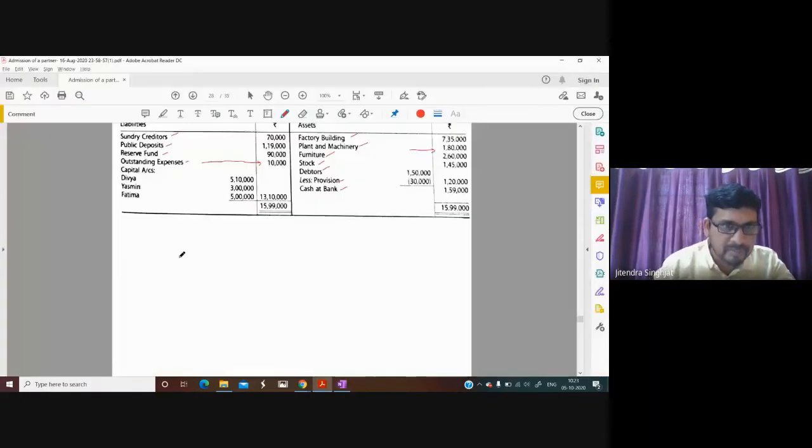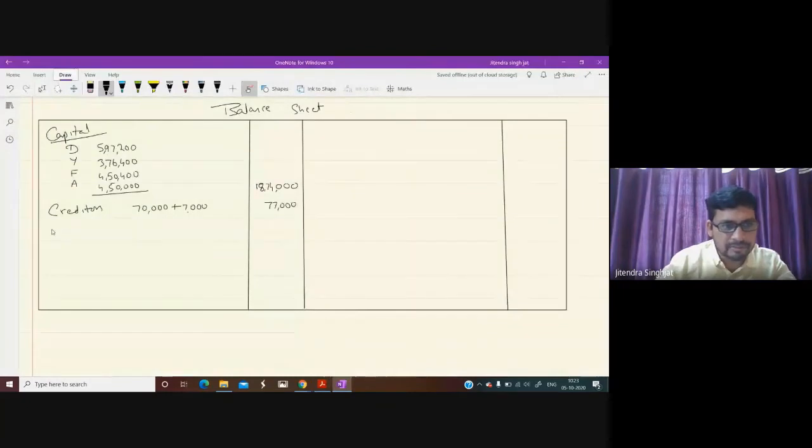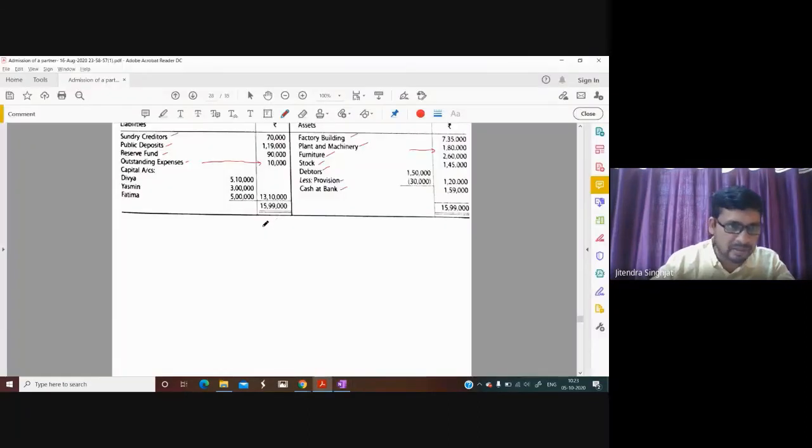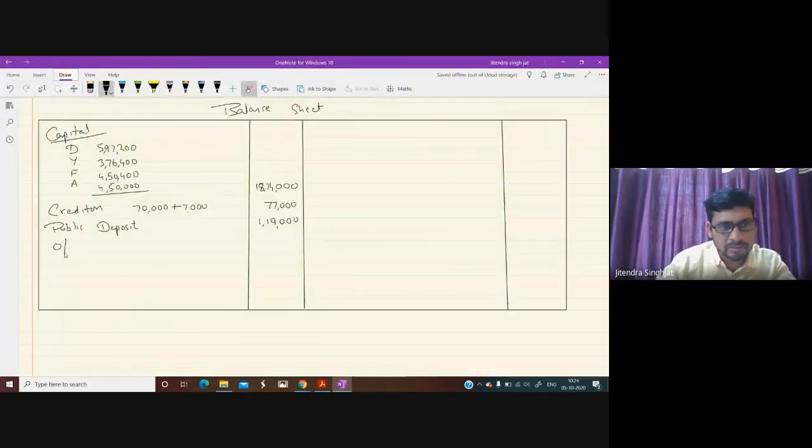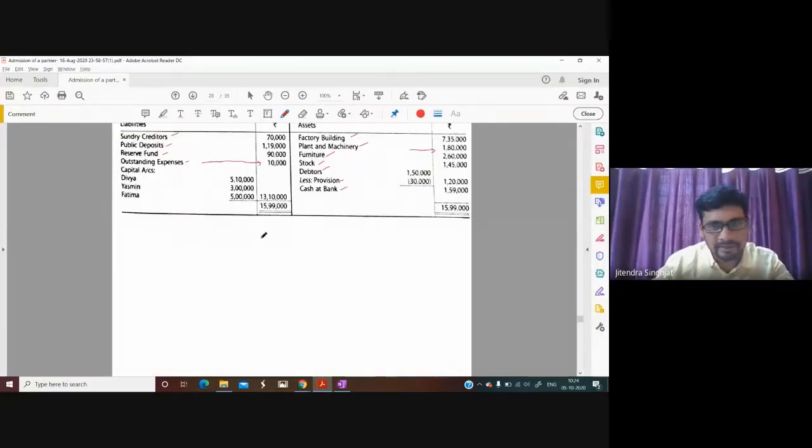Okay. Then public deposit, there is no change, 1,19,000. Then reserve fund, we have distributed. Outstanding expenses would be 9,000. Okay. And we have written capital.